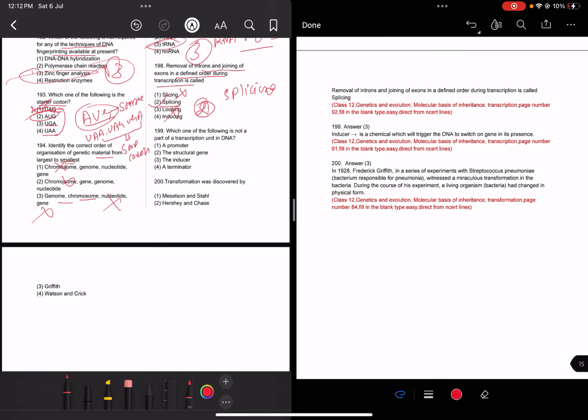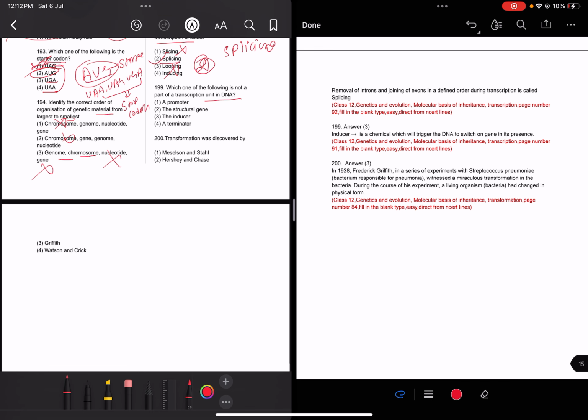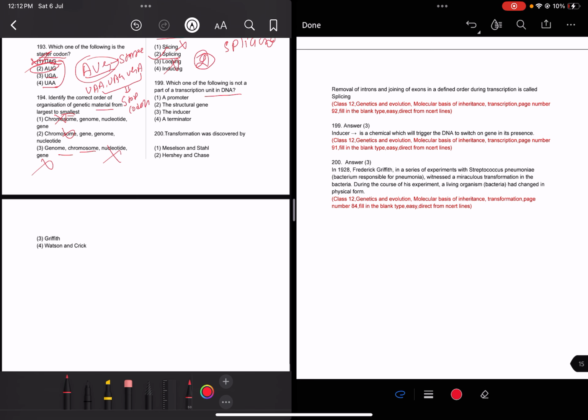Read question 199. Which one of the following is not a part of a transcription unit in DNA? A transcription unit involves a promoter, structural gene and terminator.